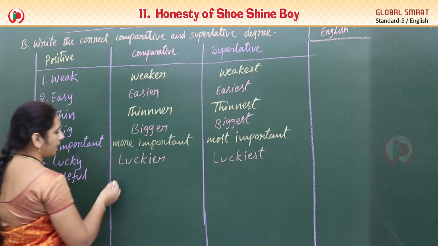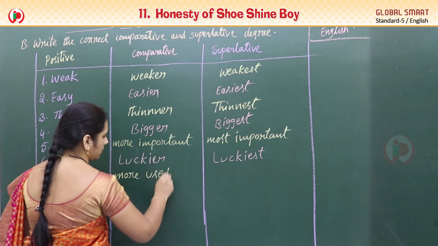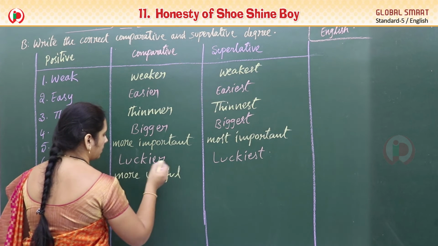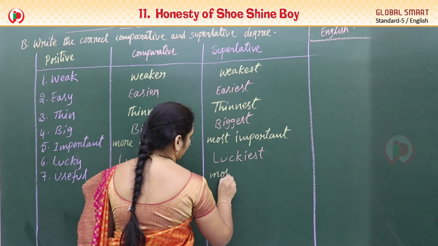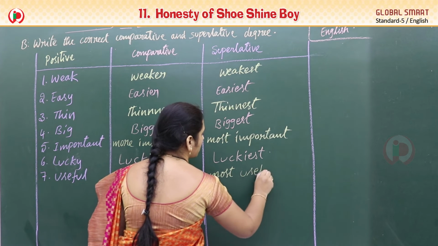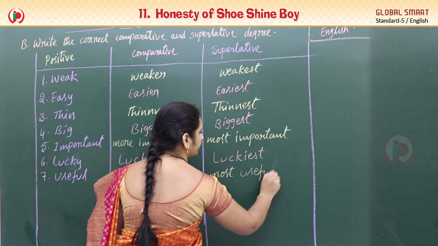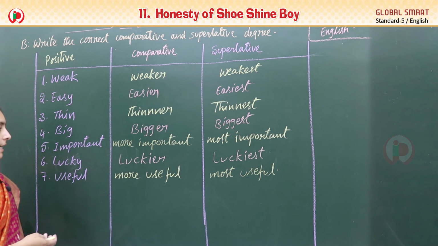Useful. What can we write? More useful, most useful. So that is comparative and superlative degree.